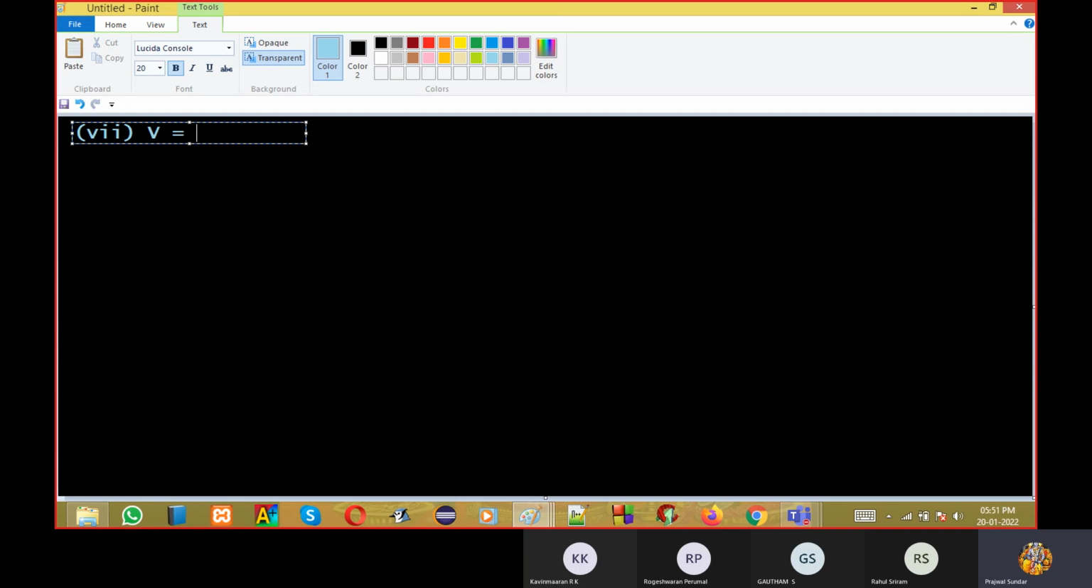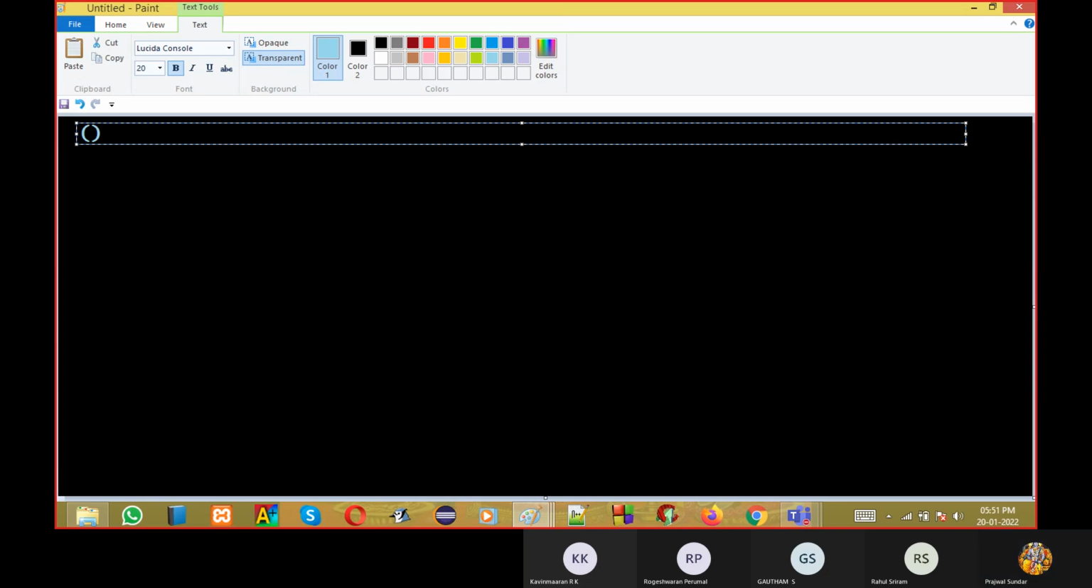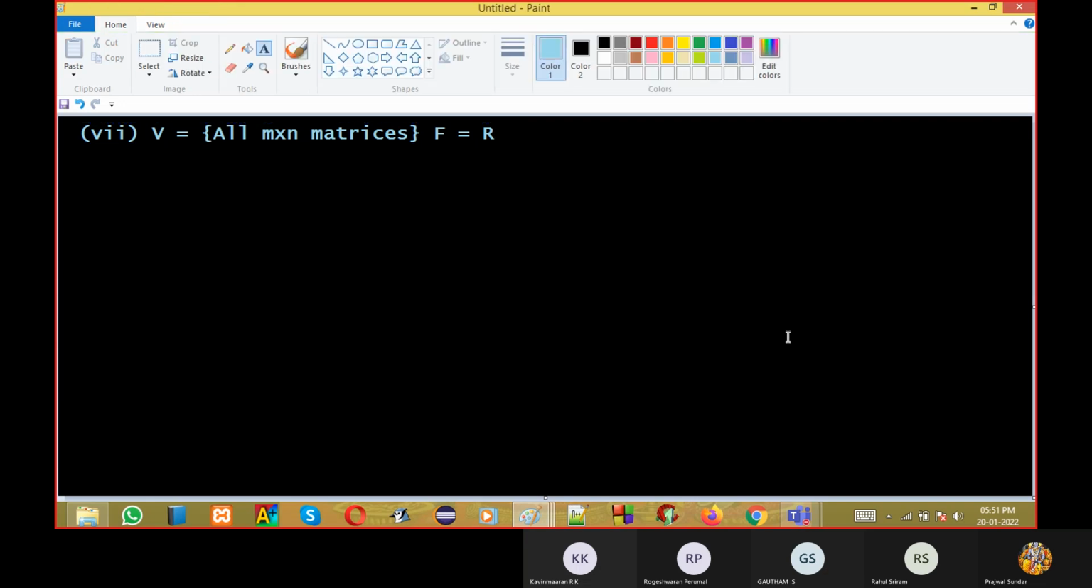I'm giving V as all M into N matrices, and the field I am giving as real numbers. So we will see whether it is a vector space or not.